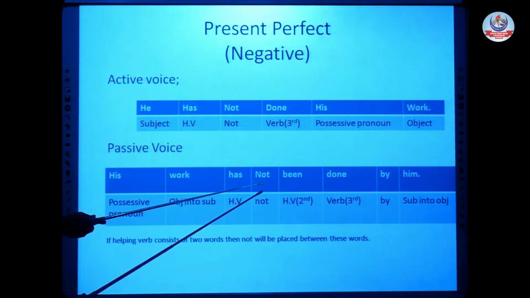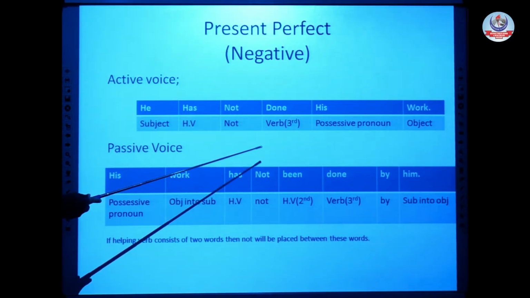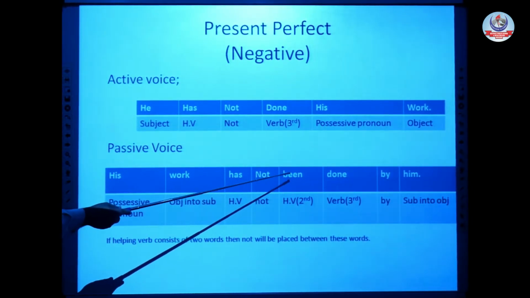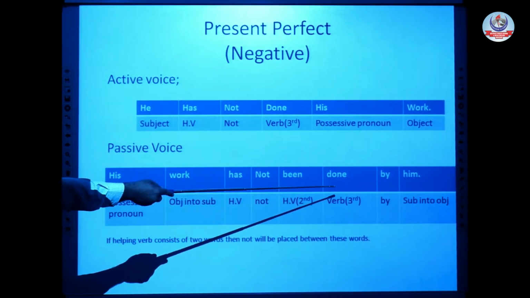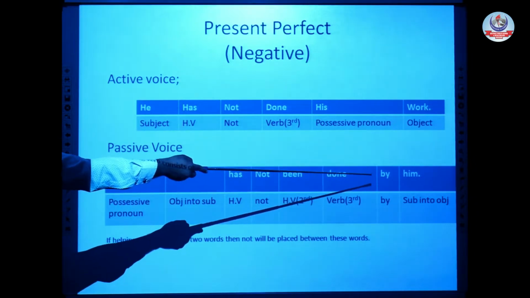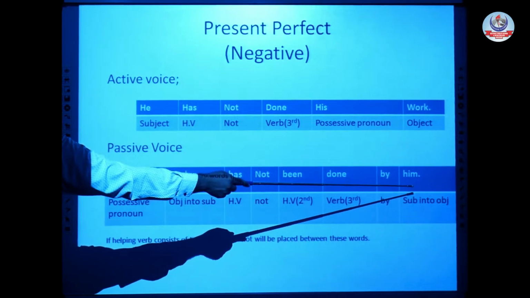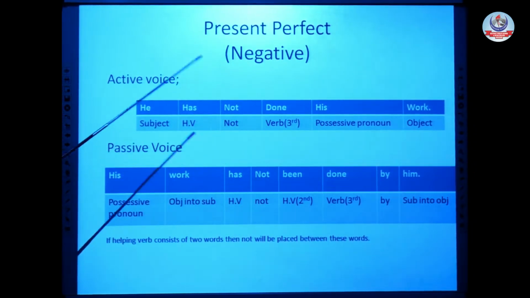And for a negative sentence the rule is that when our helping verb is of two words, then not will come in between the two. His verb has not been. Third rule and the most important rule is third form of verb done, addition of by as a preposition at the end, and subject into object. His verb has not been done by him.